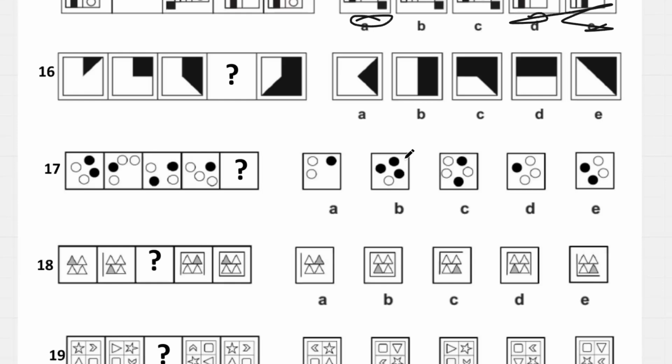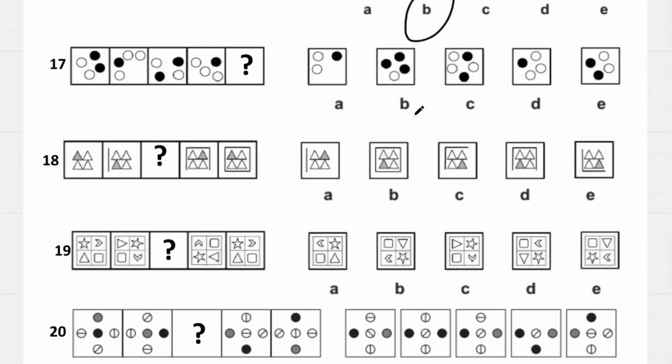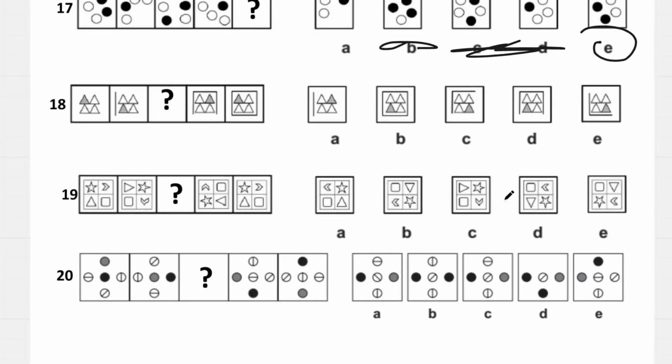Question number 16. We're going to add on each time. We're just going to get a black shape like this. It's going to be B. Question number 17. Let's count. We have 2, 3, 2, 3, 2 white circles. Cross these out over here. We have 2, 1, 2, 1, 2 black circles, looks like E.